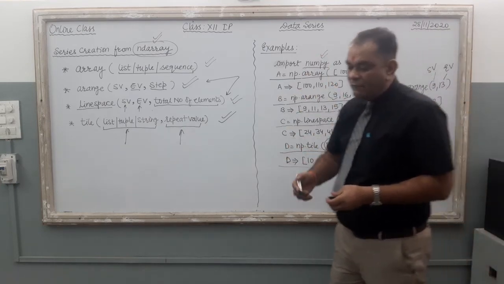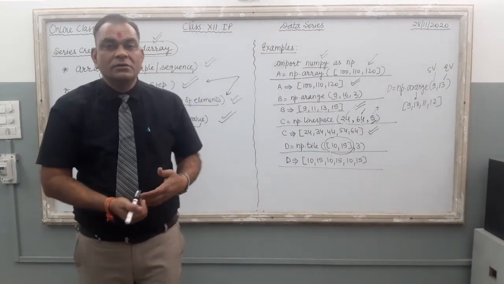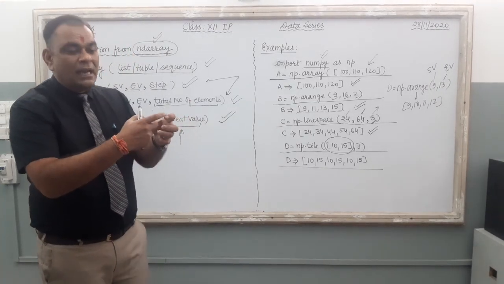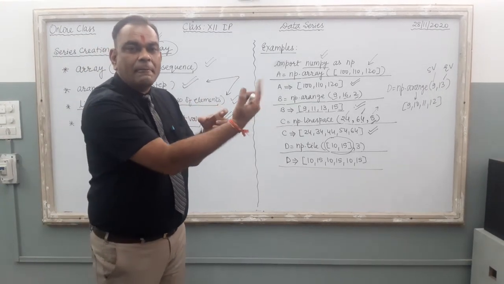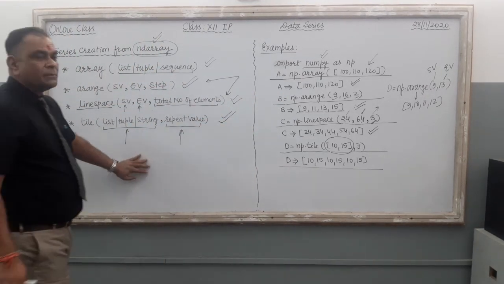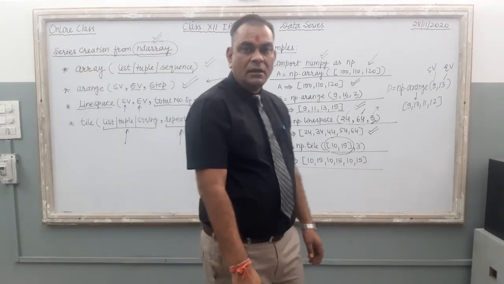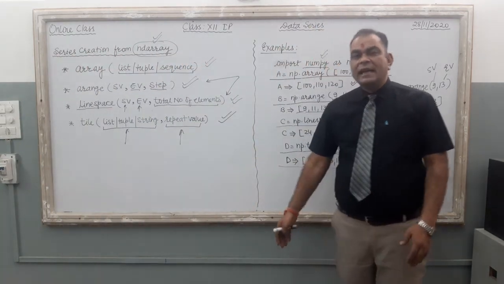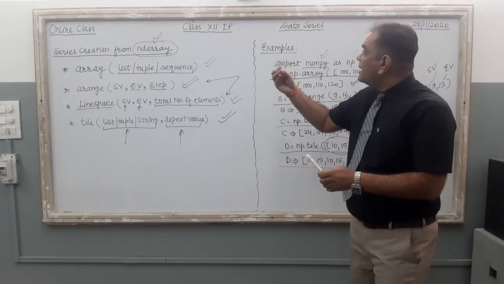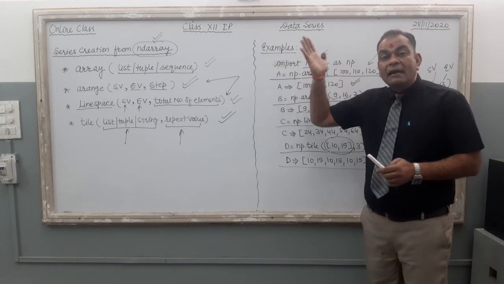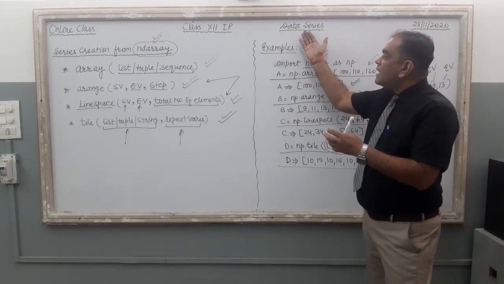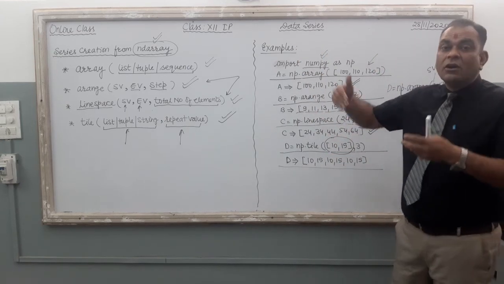And the last, the tile function. If you want to produce an array with similar values, tile means one packet is there, then repeat, then repeat, then repeat, then you can use the tile function. So here it is the last concept of series creation, right? It is the 4th video of series creation. Now in the next video we will discuss different functions that we can use on series, and different output related questions on our data series.